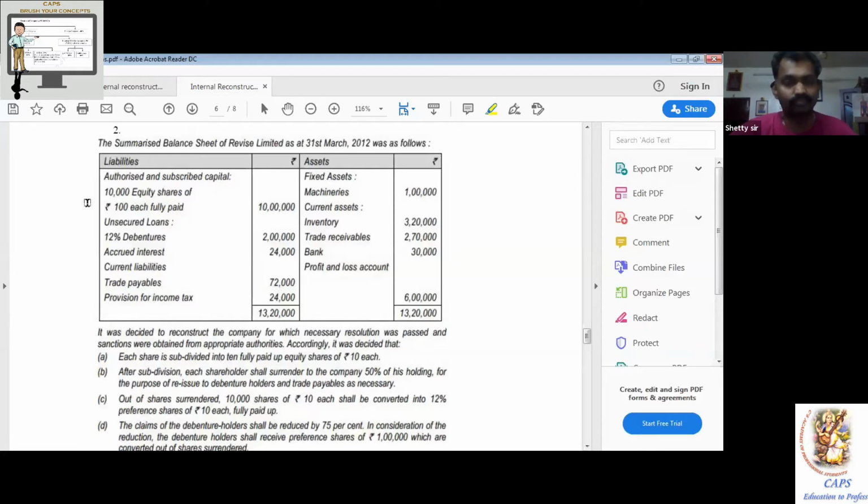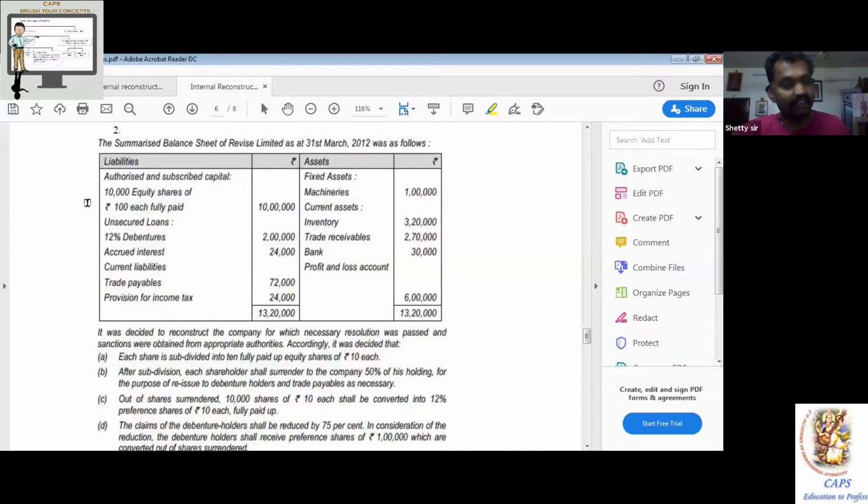Number two. There are two approaches for internal reconstruction. In CAP we go by charts. We should always go by charts because we are going to be chartered accountants. So two approaches.